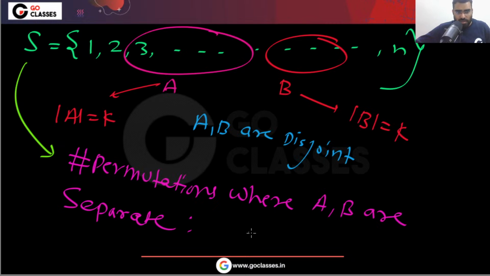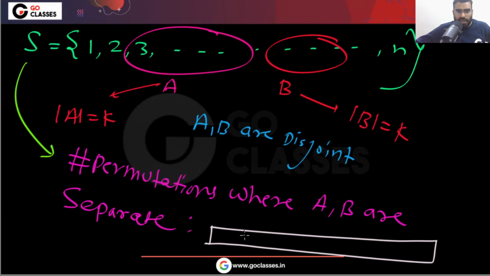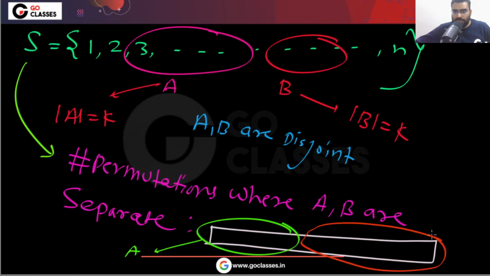What does this mean? It means that if these are the elements of A, so for example, this is your complete area, and in this area you have elements of A, then in this other area you should have elements of B. If this is the area of elements of A, then this should be the area of elements of B. They must be separated. They should not be mixed. The last element of A should be before the first element of B.